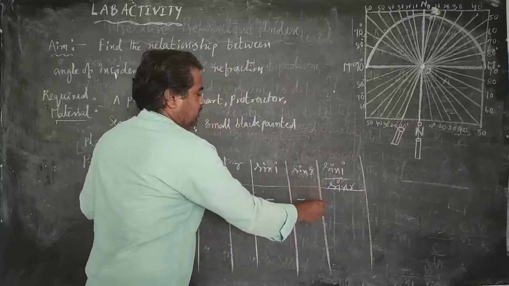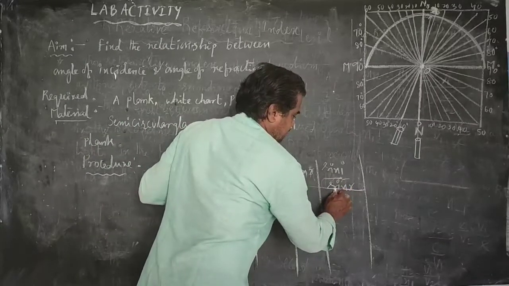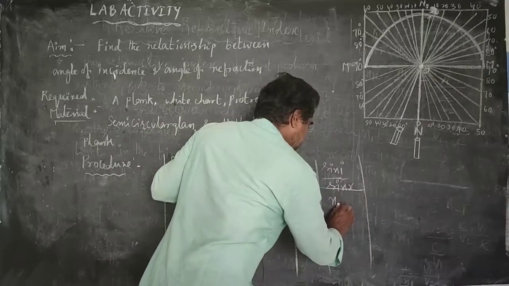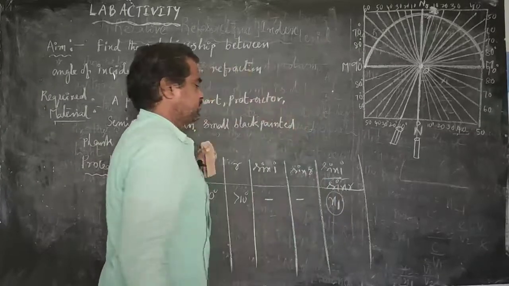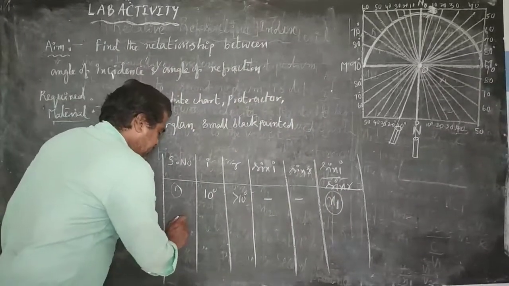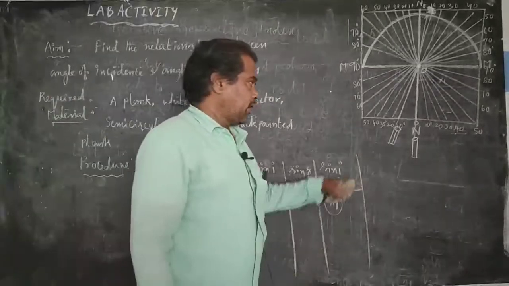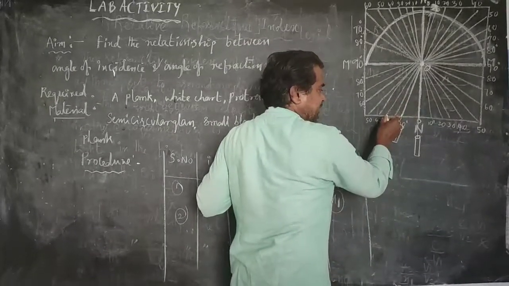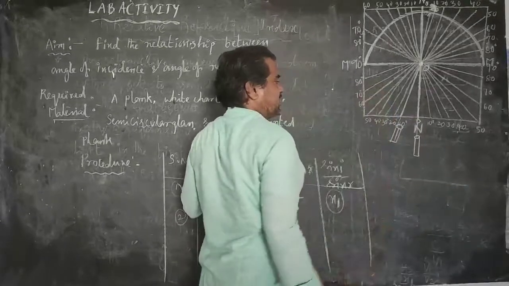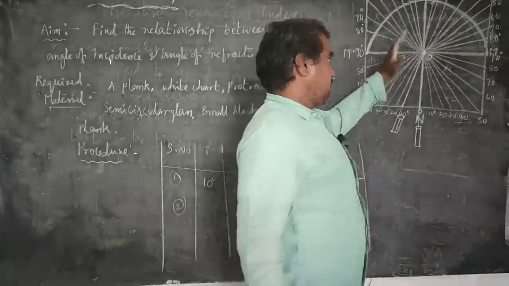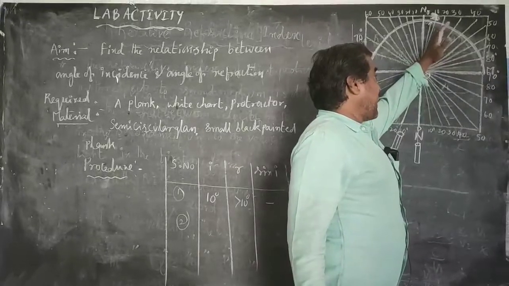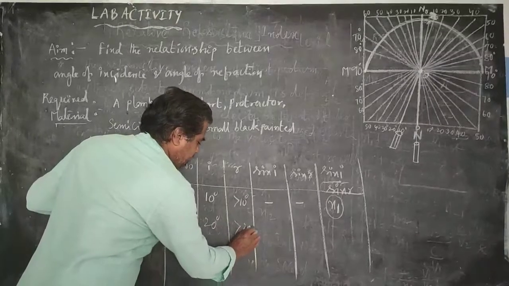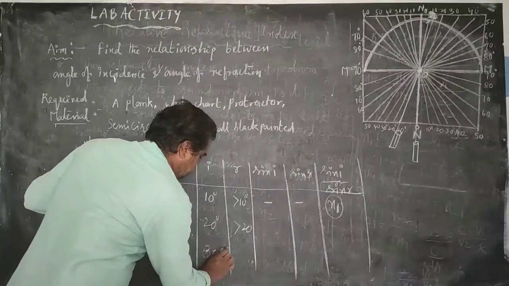sin I value and sin R value, and find the ratio of sin I and sin R, and that value is treated as observation 1, first observation. And again do this activity for 15 degrees, 20 degrees, 30 degrees, 40 degrees, 45 degrees, like this, and also find the corresponding refracted ray angles and tabulate all those values in the given tabular column.